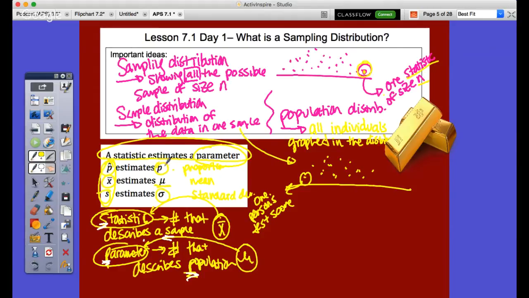So over here on this side is the population, where these are the samples. Okay, so these describe a sample, these describe a population. Each of these values we call a statistic, and these are parameters. Okay, so parameters are numbers that describe a population. Statistics are numbers that describe samples. Okay, I hope that made sense to you here.